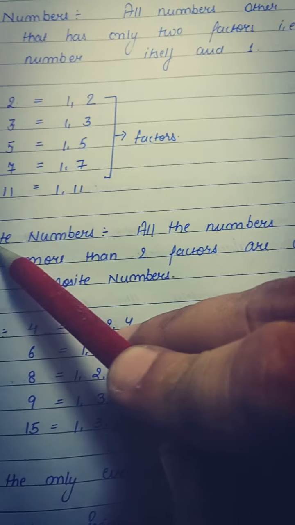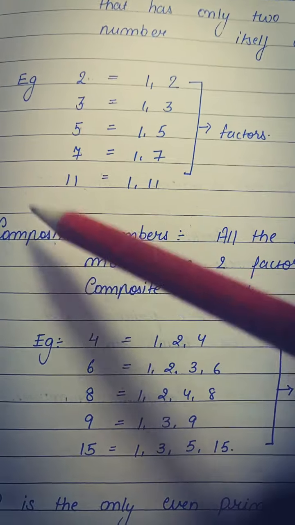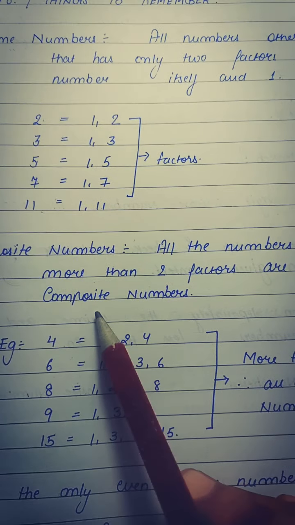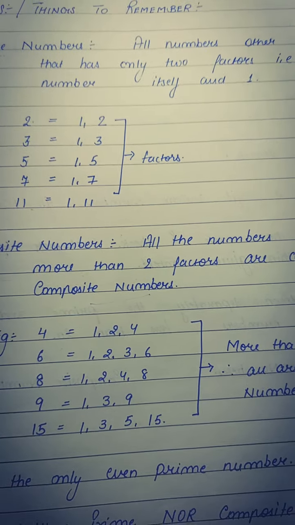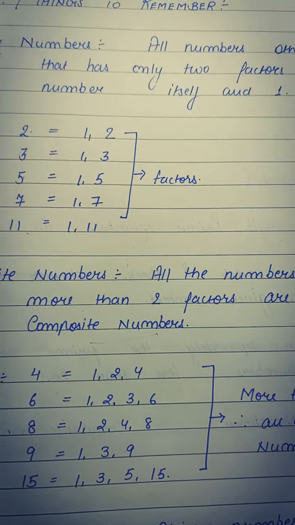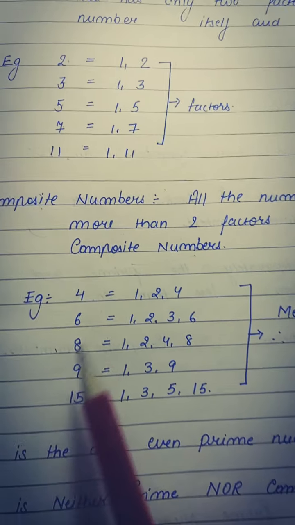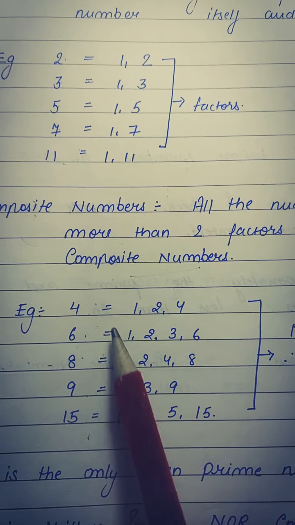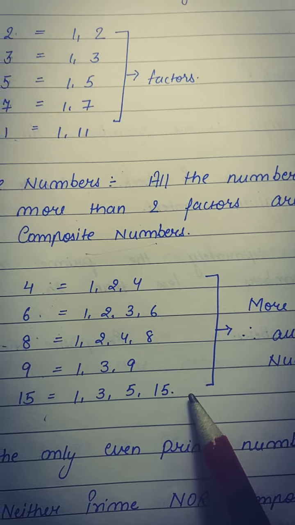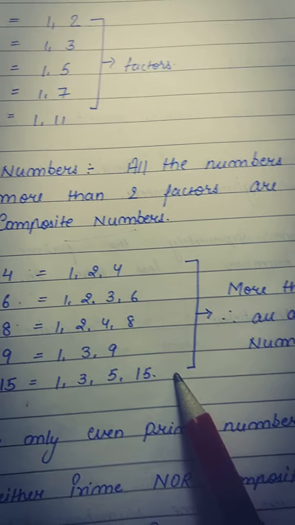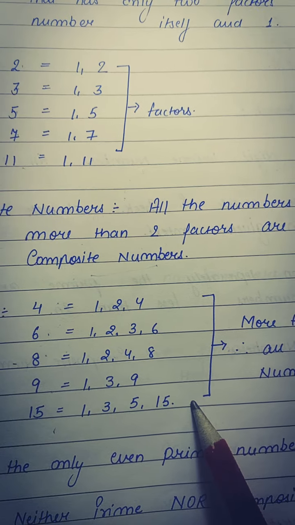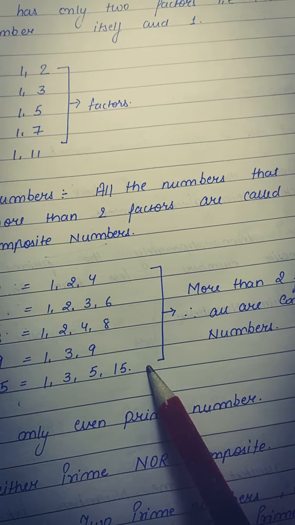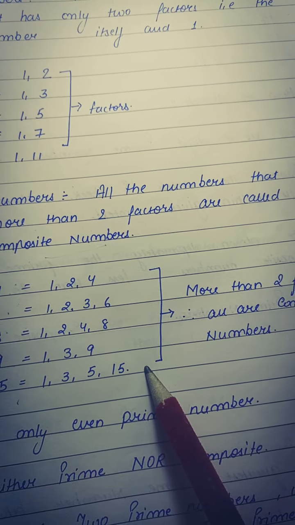The second category is the composite number. It is just the opposite of a prime number. All those numbers which have more than two factors are known as composite numbers. Likewise 4, 6, 8, 9, 15, etc., all these numbers are composite numbers. Regardless of whether the number is even or odd, that doesn't matter. The number that possesses more than two factors is considered a composite number.